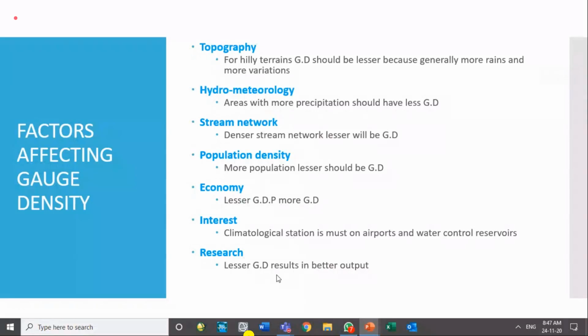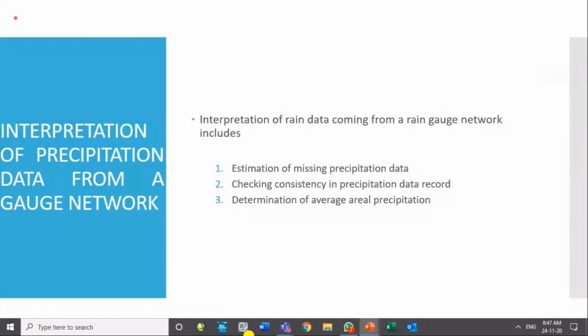For research purposes, sometimes we install rain gauges, like we have installed it in the civil department. One rain gauge I see at the rooftop of even the geological department, they also have a rain gauge. Even at the rooftop of the environment building, I can see a weather station. So a weather station usually has a rain gauge installed with it. When we have installed the gauge network, the next step is to interpret or analyze that data for meaningful answers.